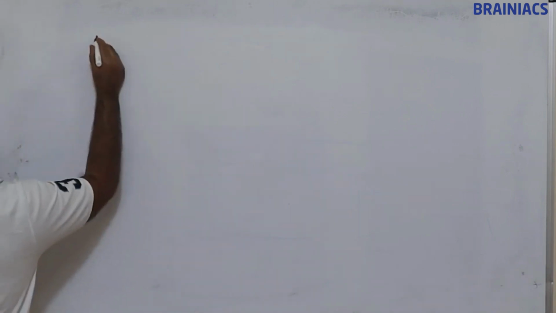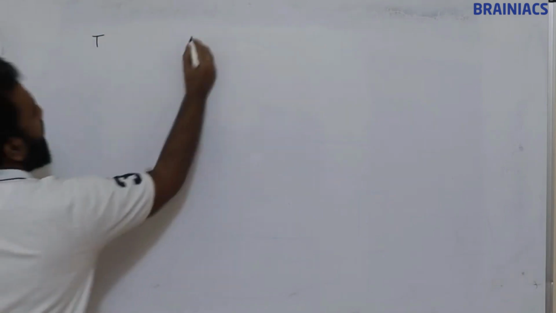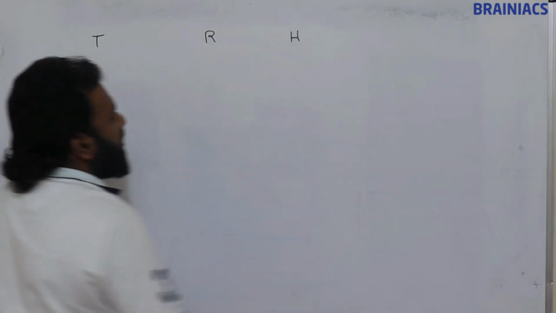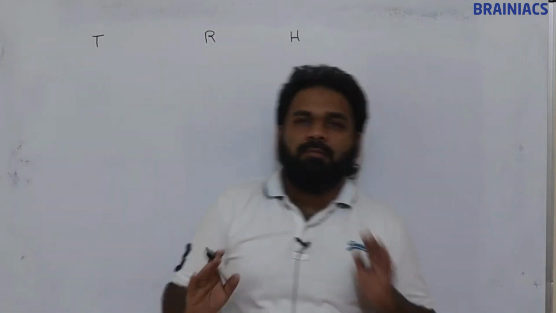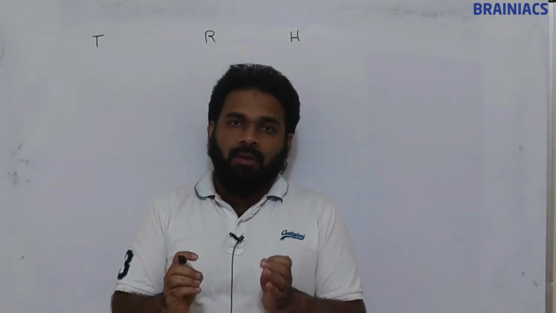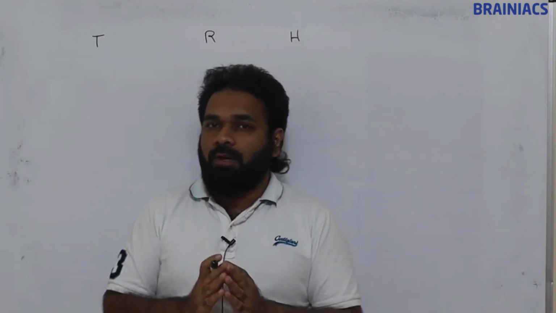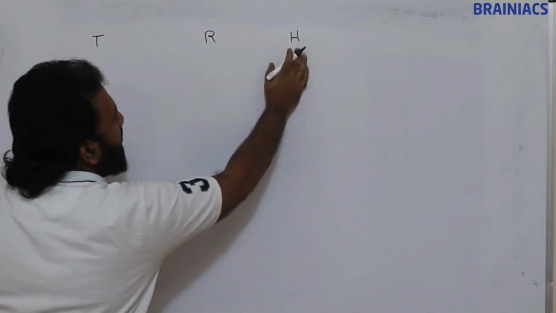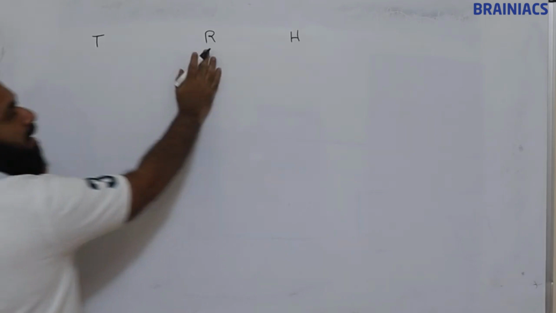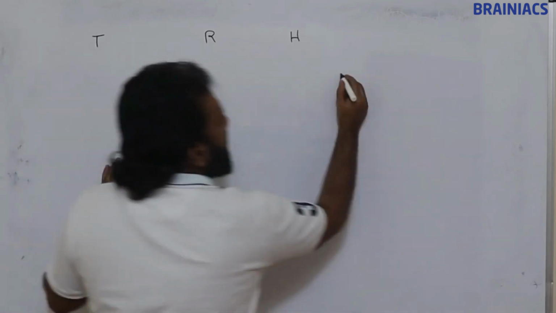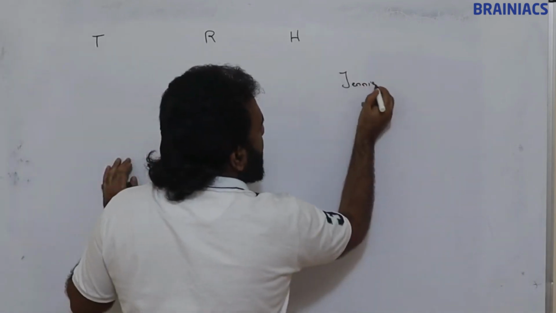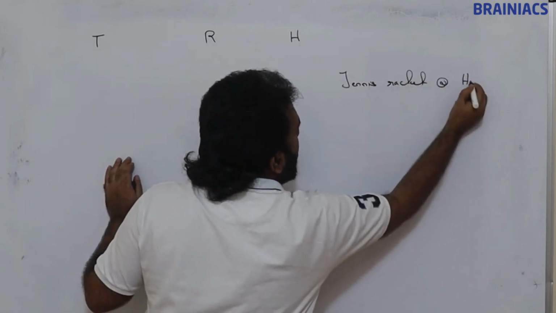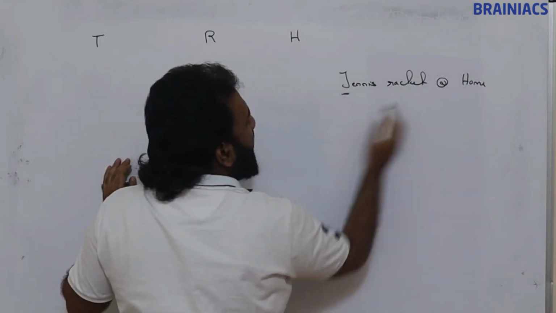One thing is time of flight, range, maximum height. So I am just telling you a story, or just a code, to remember the formulas. Just remember like time of flight, range, maximum height: Tennis racket at home. Tennis racket at home. Time of flight, range, maximum height.